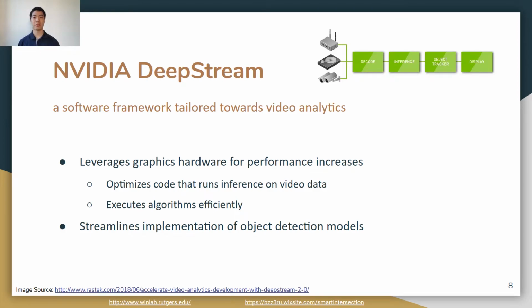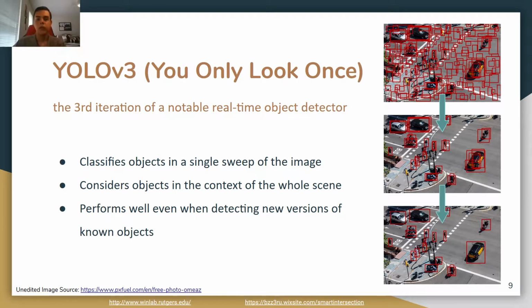Our project is built upon NVIDIA DeepStream, a software framework used for building real-time, intelligent video analytics pipelines. It's specifically designed to run on NVIDIA GPU hardware to take advantage of their advanced video processing capabilities. DeepStream makes it easy for us to implement a working object detection system. The detector that we use for our project is called YOLO. YOLO is an object detection system designed to be fast enough to run in real time, on live video. We use version 3 for our project.